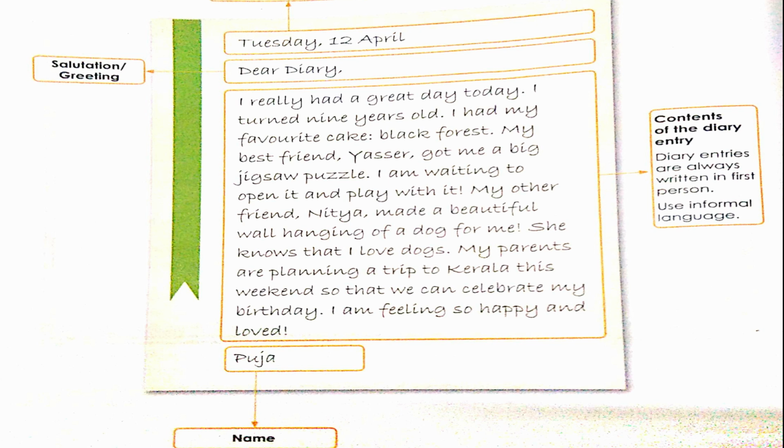Now after seeing this, I hope all of you got an idea how to maintain a diary and to follow the format of a diary entry. There is an easy example given on the next page, page number 27 of your English workbook. There's an incomplete diary entry. So you can try doing this as homework. Try to complete the incomplete diary entry.